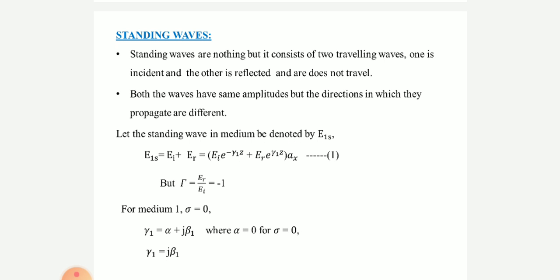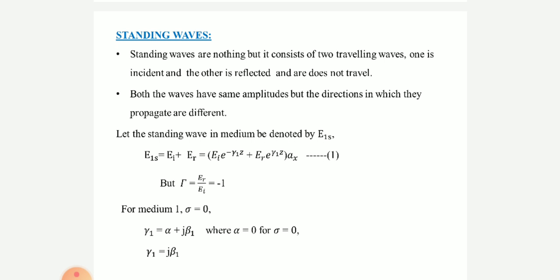We know how to write these: EI e to the power of minus gamma 1 z plus ER e to the power of plus gamma 1 z. Please try to understand here. The minus in e to the power of minus gamma 1 z shows the direction of wave propagation.